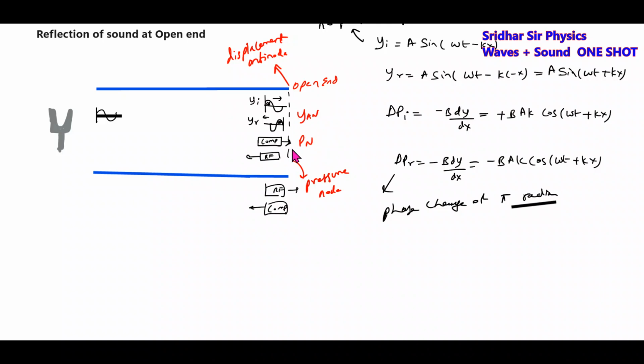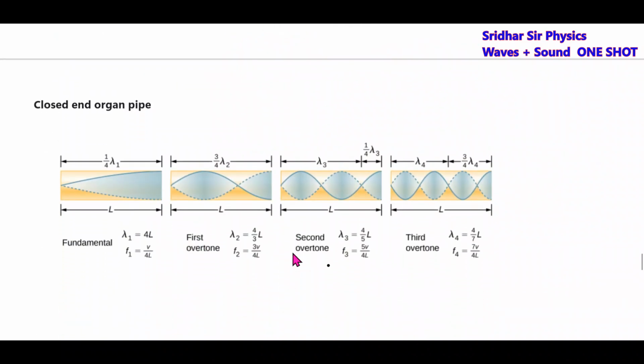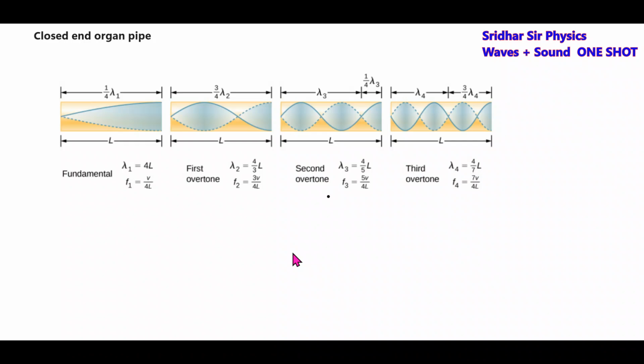Like this, we're making the conclusion. So based on the same idea, for a closed end organ pipe, there's an open end, so this should be a displacement antinode, or pressure node.